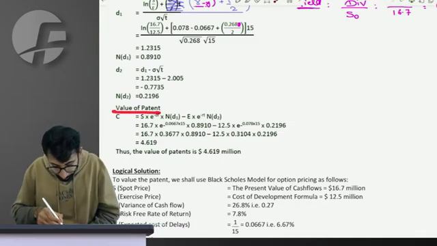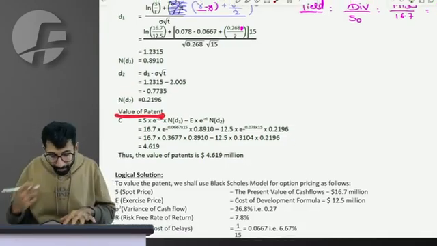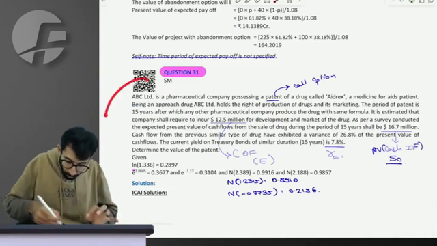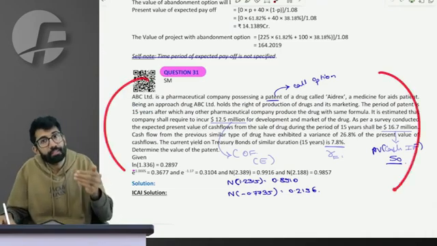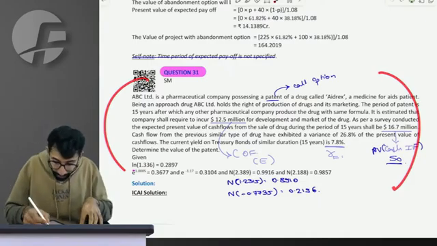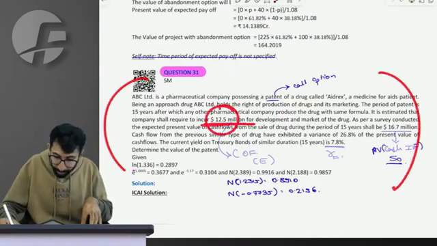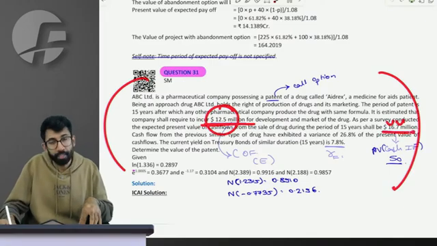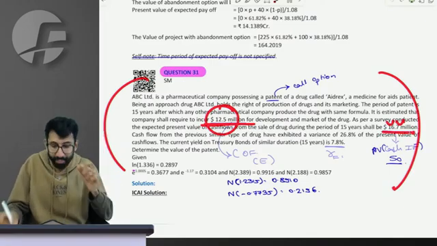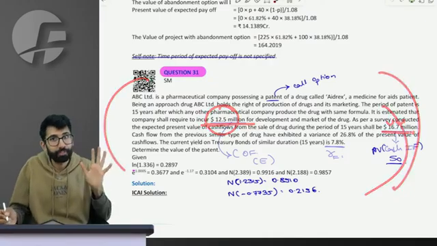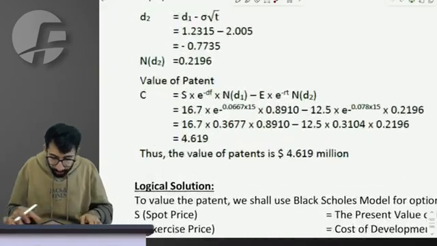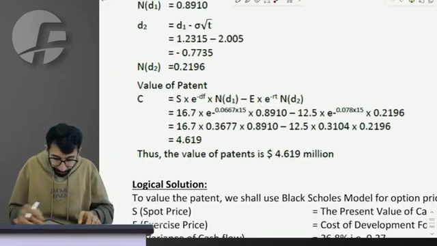Now coming to the value of patent. So patent is nothing but the call option. Call option, the option to start or buy the project today by investing only 12.5, whose value in the market is 16.7, which is expected, not actual. It may be more, it may be less, which is why we are doing all these efforts. Fine, cool. You have a simple modification here.